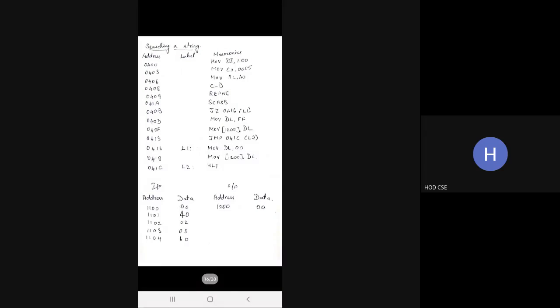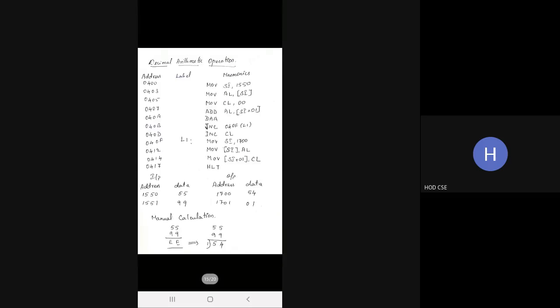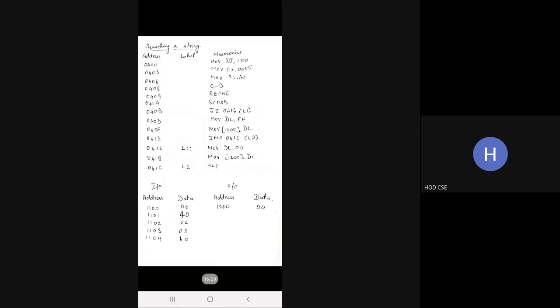Next, searching a string. Searching a string is nothing but you are going to give the input as a set of data, and you're going to search a particular number. If the given number is identified in your set of numbers, you will get the output as 00. If it is not found, the output should be FF.